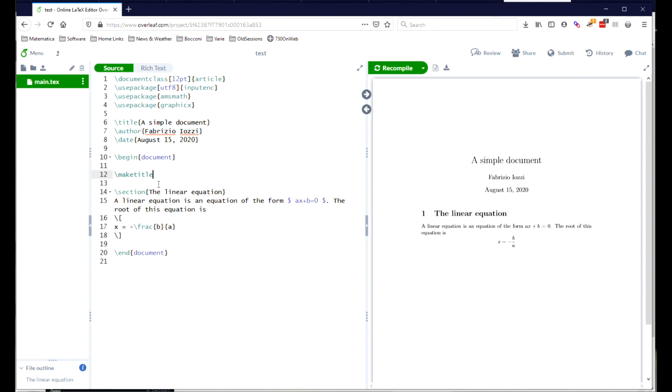Next, we find the opening of the first section, and the section command takes one argument, which is the title of the section, and produces a properly formatted heading. And after the command, you type the text here, a linear equation, and so on. And the file is finally closed by the end document.